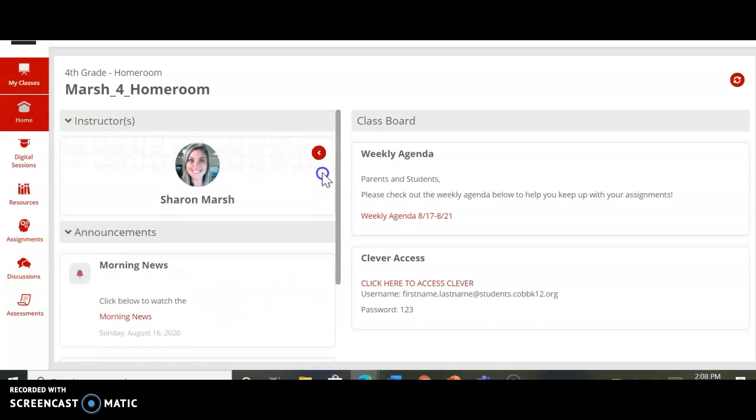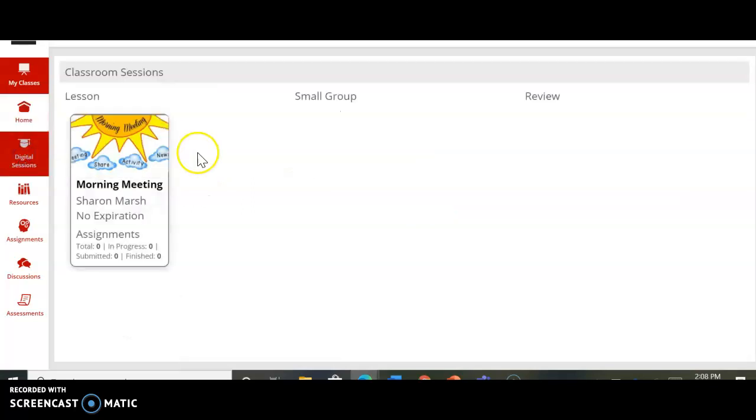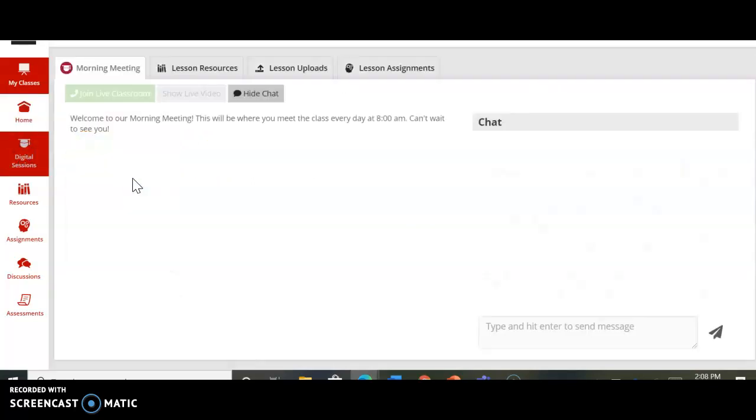So in the morning, at about 7:55, they'll click on Digital Sessions and click Morning Meeting. Once this is open into a live session, this button will be green, not kind of blanked out, and they'll be able to click Join Live Session, and that will pull them into the Zoom meeting.